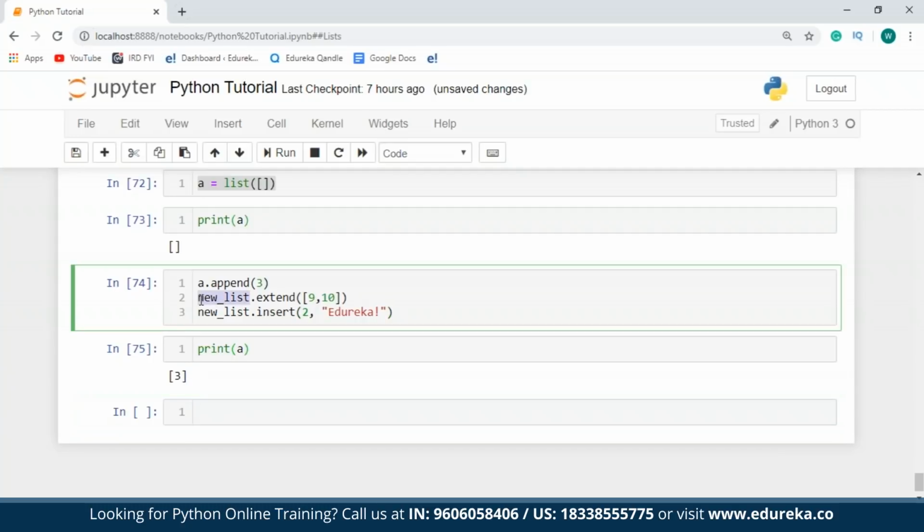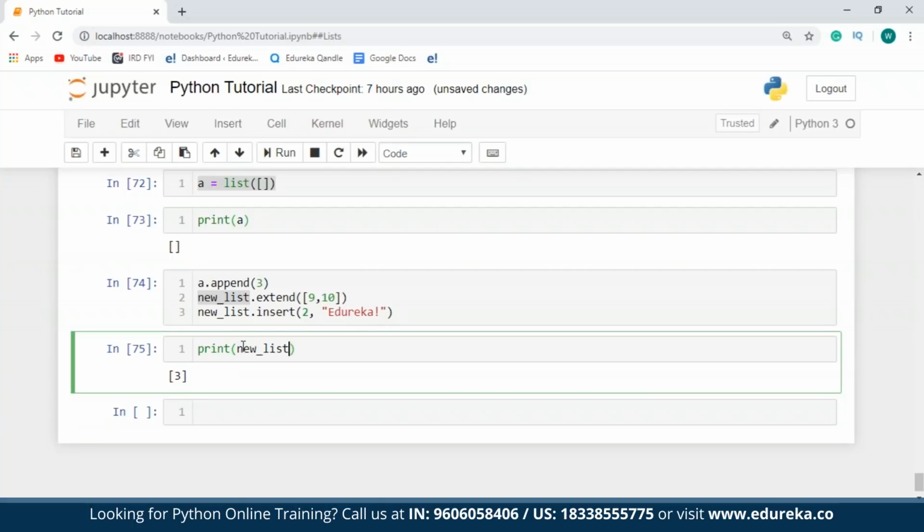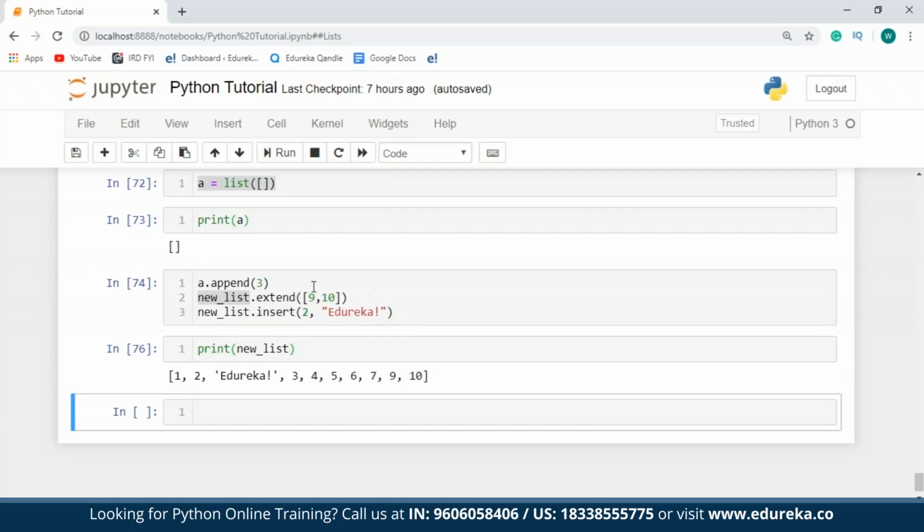So now in case I want to see what's present in new list, I'll just say print new list. So as you can see, 9 and 10 have been added to the end of my list, and Edureka has been inserted at index number 2. So 1 is at index number 0, 2 at index number 1, and Edureka is present at index number 2. So that was about adding elements to a list.